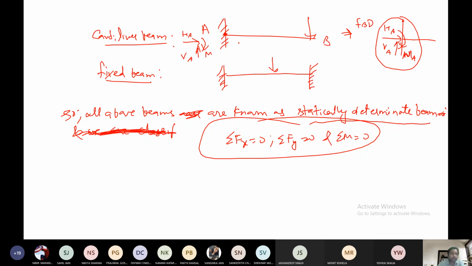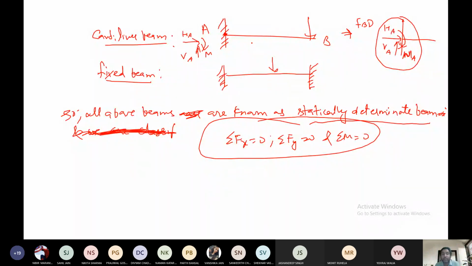As an example of a cantilever beam, if a wall is there and you are embedding a rod in that, that is an example of a cantilever beam. And the last one is the fixed beam. In the case of a fixed beam, both the ends are fixed. Both the ends of the beam are fixed. So you can see a case in which you have two walls and you embed a rod in them. So this is an example of a fixed beam.